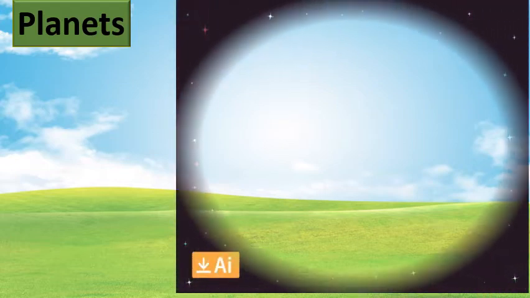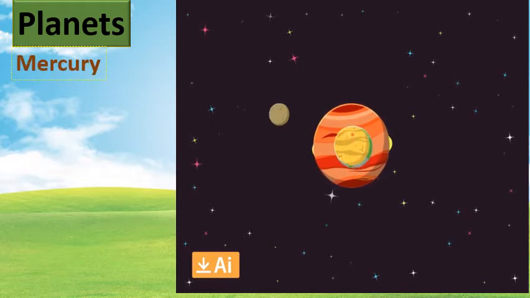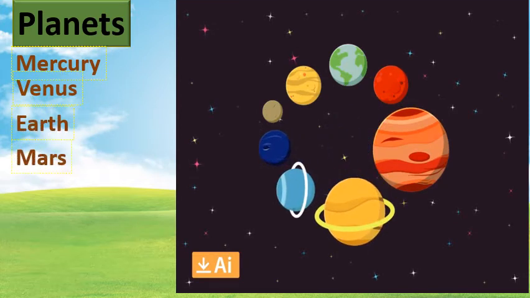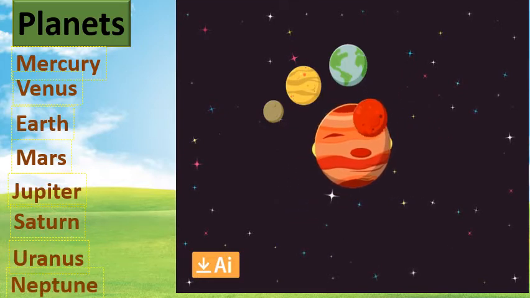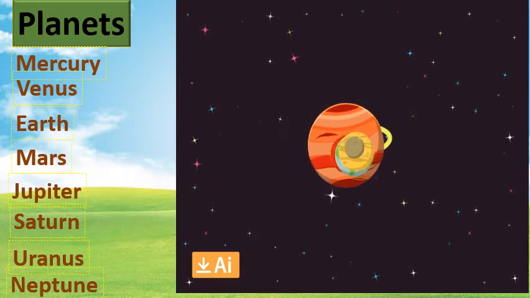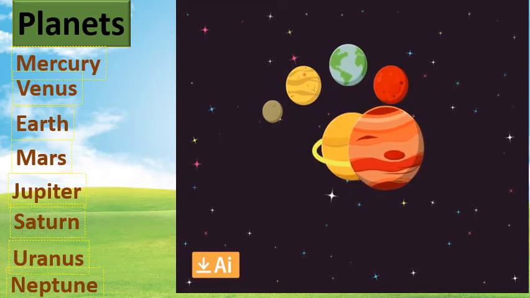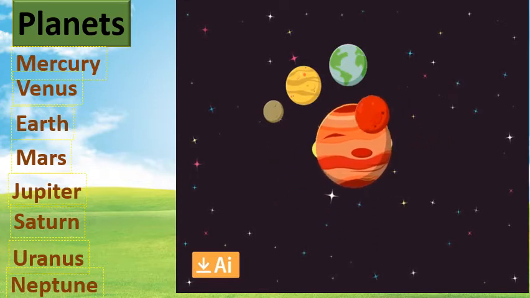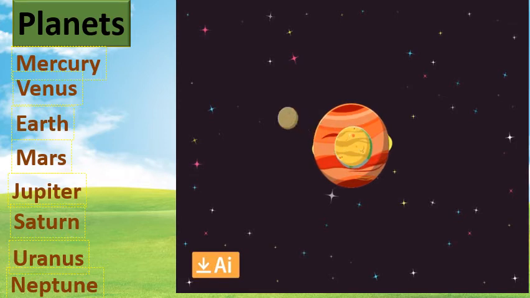Now we know that there are a total of 8 planets. We will study about them. See, dear students, this is Mercury, Venus, Earth, Mars, Jupiter, Saturn, Uranus and Neptune. See there, they come one by one. See the first one, Mercury, Venus, Earth, Mars, Jupiter, Saturn, Uranus and Neptune. Okay, these are the 8 planets. They are present in our solar system. And the Earth is in the 3rd position.